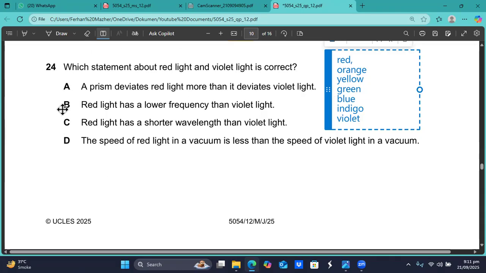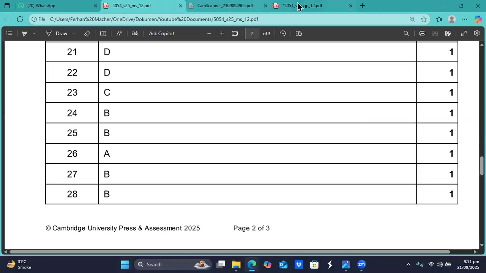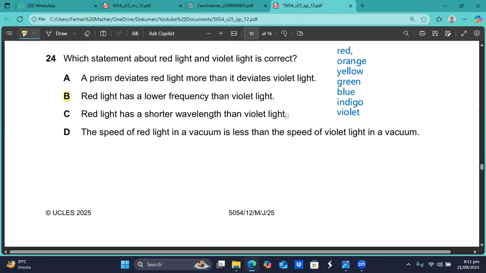So the red has a lower frequency. So I think B is the option, sir. Question number 24, B is the option.